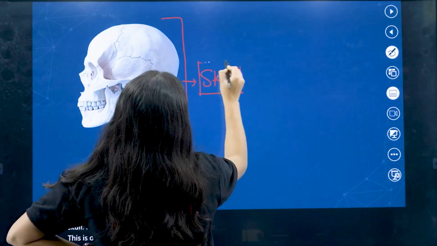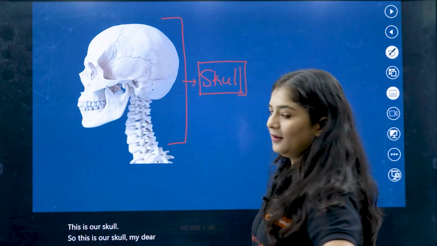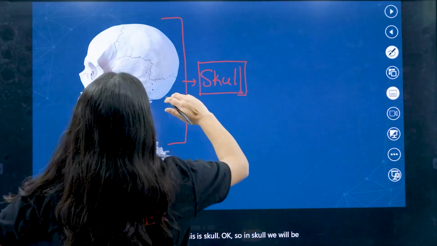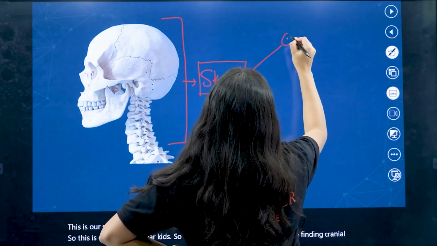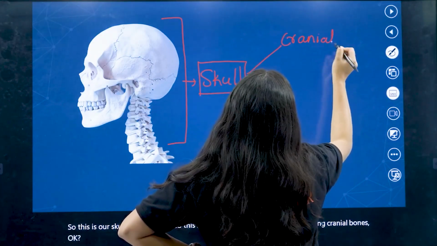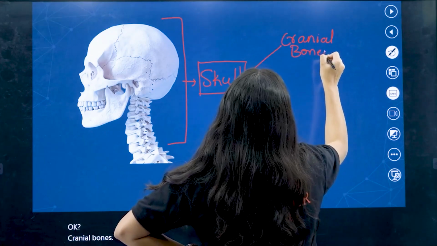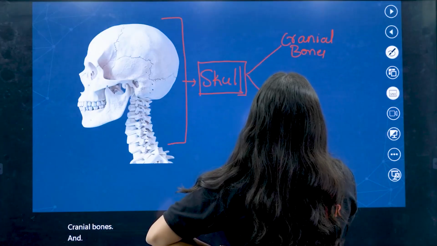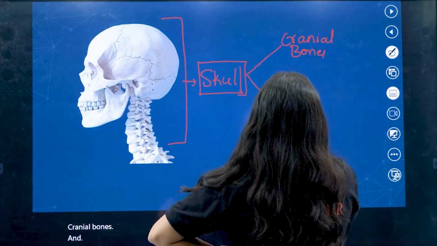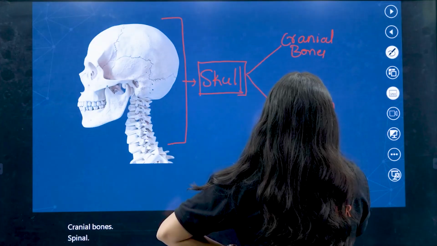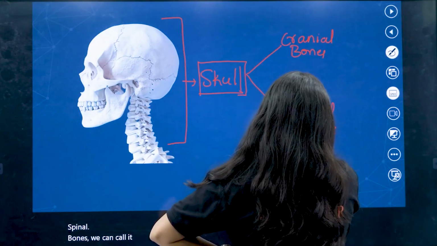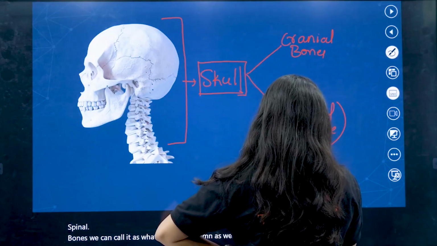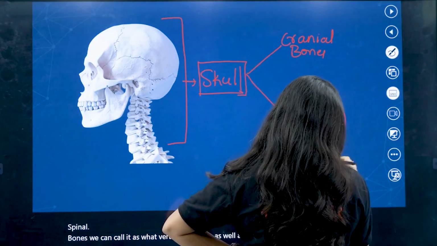In the skull we will find the cranial bones, and the spinal bones, which we can also call the vertebral column.